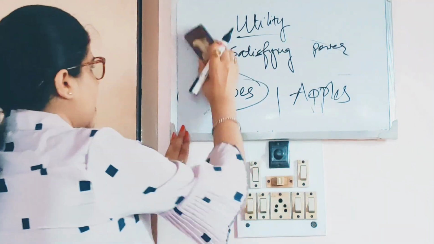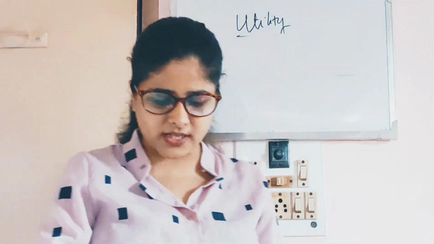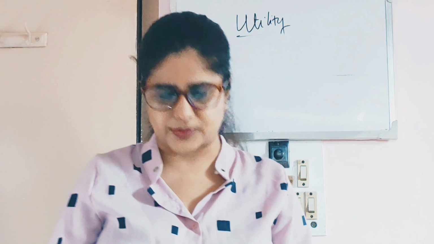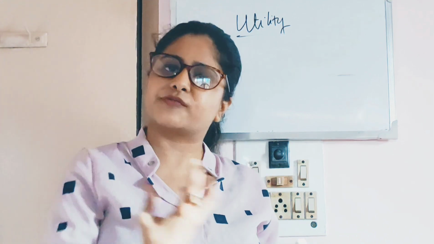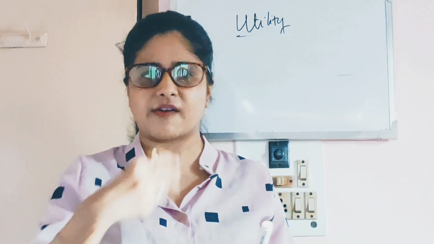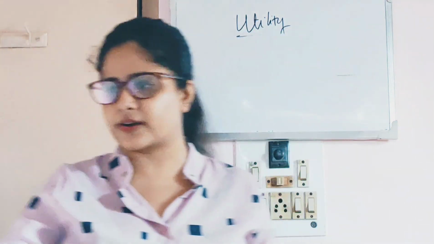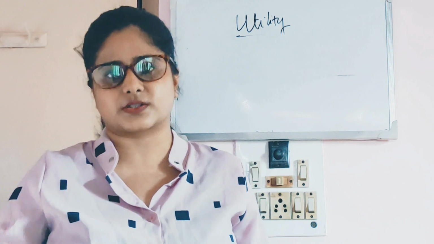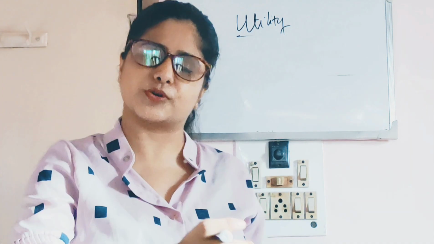Clear? Great. Now next, we will discuss some of the features of utility. Utility is a subjective concept. See, it cannot be observed and it cannot be identified because it differs from person to person. Every individual person is different. See, how I like mangoes more, there is somebody who might be more satisfied with the apples than with the mangoes. So it will differ from every person. Clear? So it is a subjective concept.